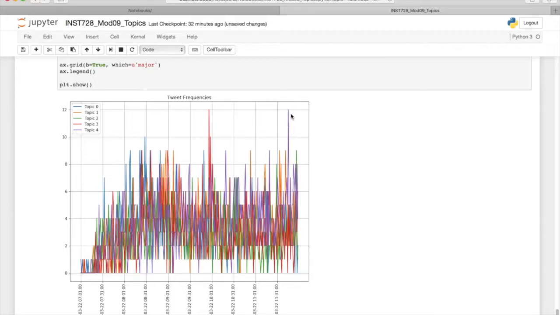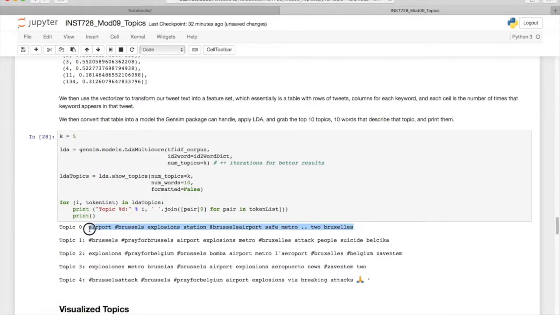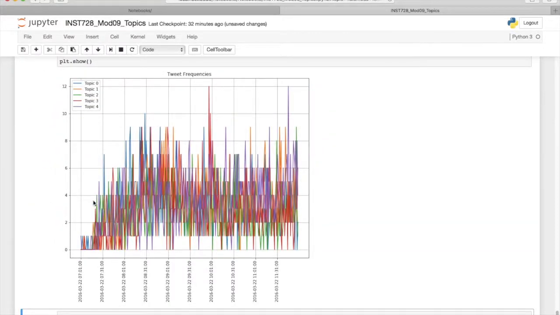So our topic 4 about thoughts and prayers spiked towards the end of the event, or after a couple hours after the event, whereas references to news spiked here, and topic 0 about explosions at the airport and at the metro station and people being safe spiked here and here. So we get some insight into how these topics evolved over time. Now, if you increase the width of these bins, so we looked at number of tweets per minute, you might look at number of tweets per 10 minutes or per hour. You'd probably see a different sort of effect where references to the event and the explosions will spike early, and then references to thoughts and prayers will spike after that.